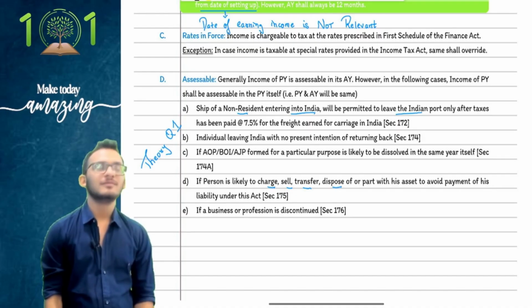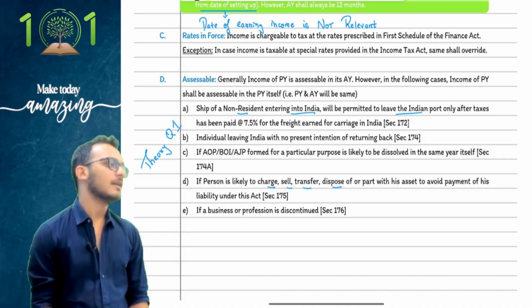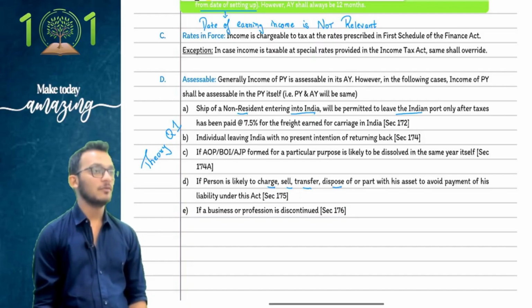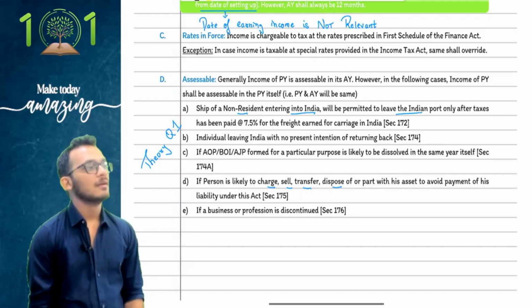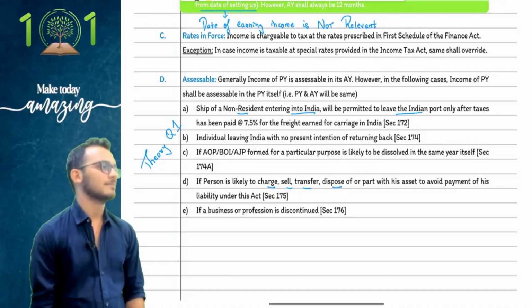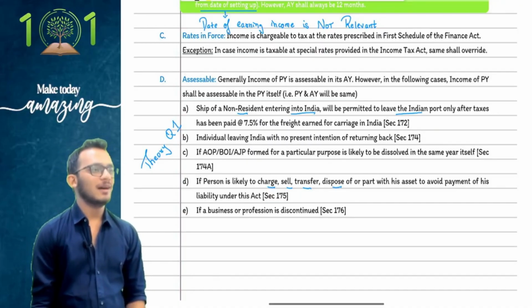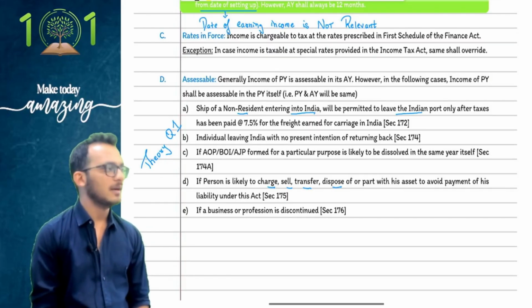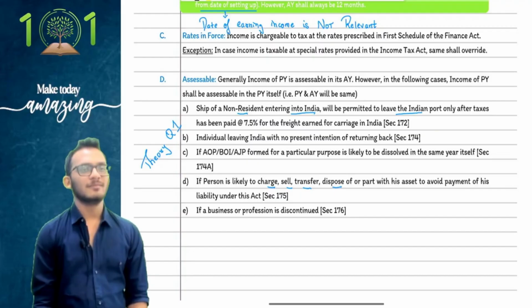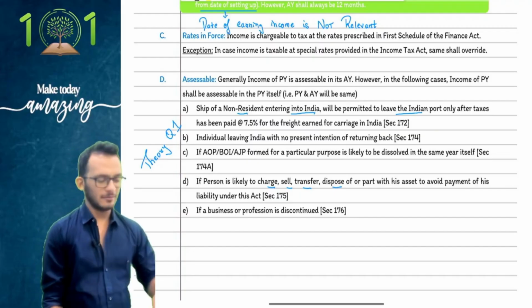Selling of assets: head number four is called capital gains. I'm looking for the head, not the source. Income from business is head number three. Rent is head number two, income from house property. And finally is your garbage called income from other sources.